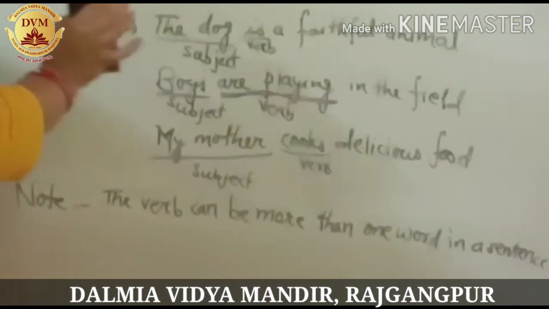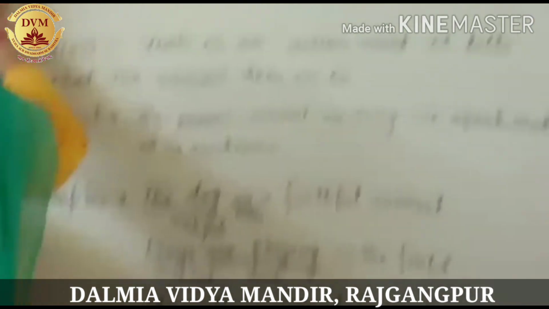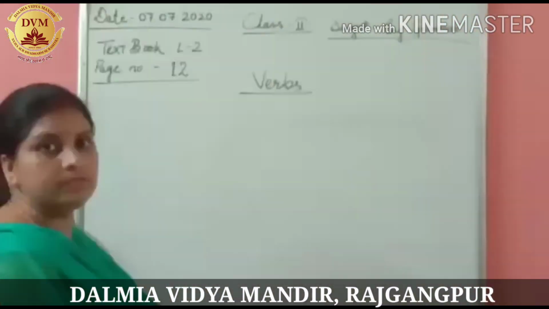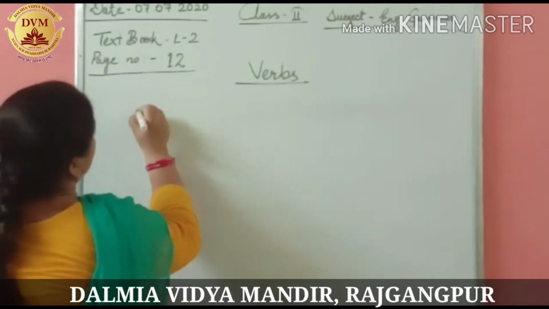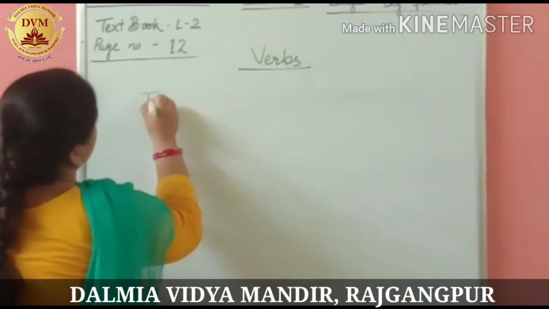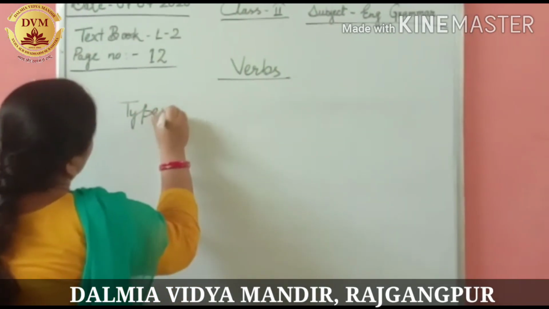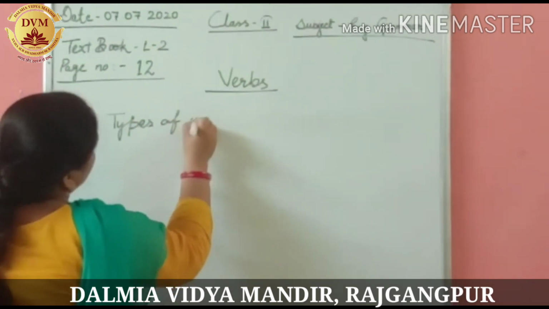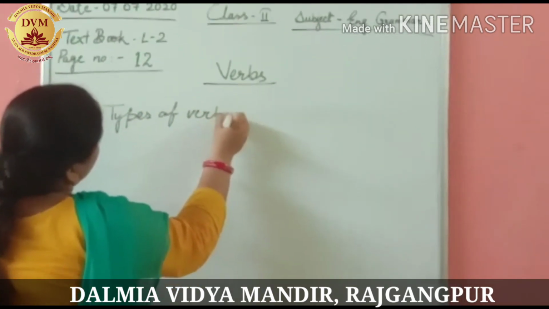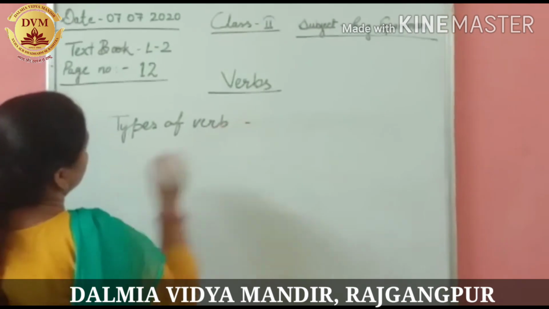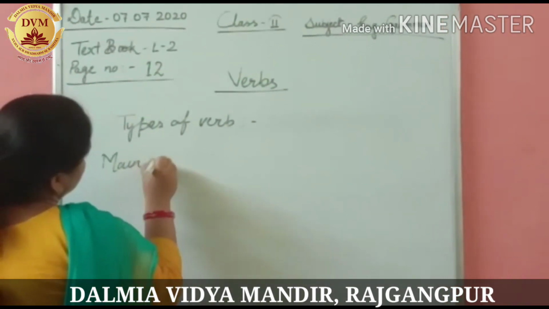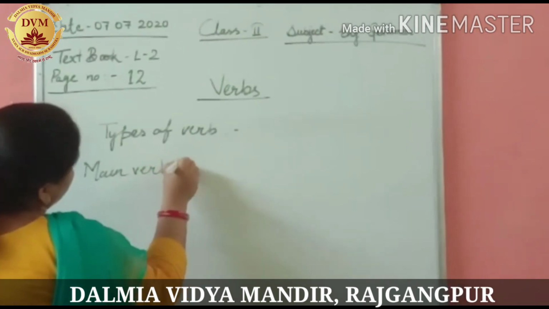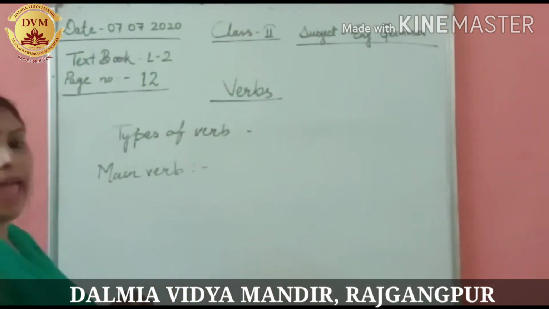Now let's read about the kinds of verbs. So let me erase it. Now the types of verbs. Main verb, the action word.